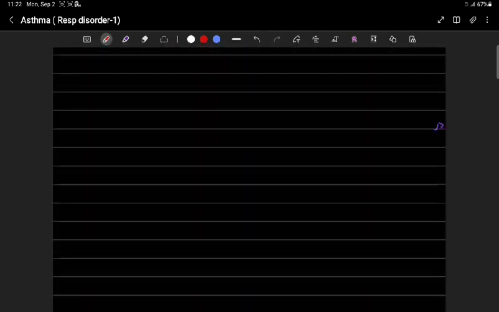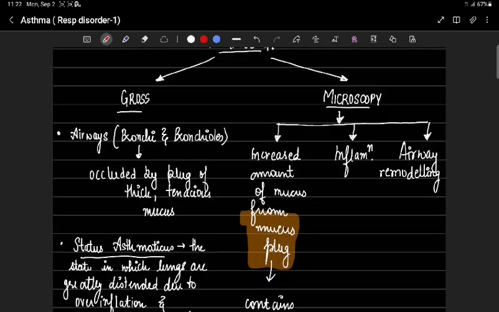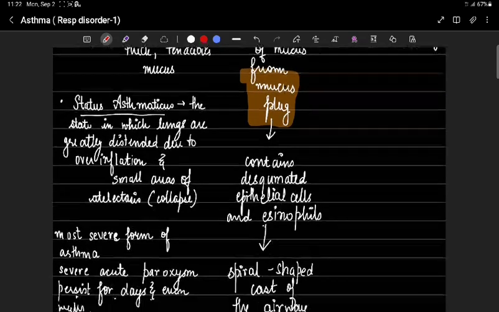Now we are going to discuss morphology. There are two types of morphology: gross morphology and microscopic morphology. In gross morphology, we discuss the airways, that is bronchi and bronchioles, which are occluded, meaning obstructed, by plugs of thick and tenacious mucus. In patients who die due to status asthmaticus, the lungs are greatly distended due to overinflation and show small areas of collapse.